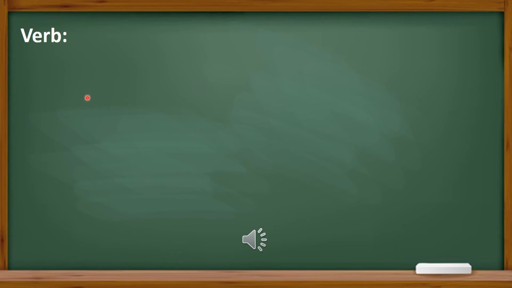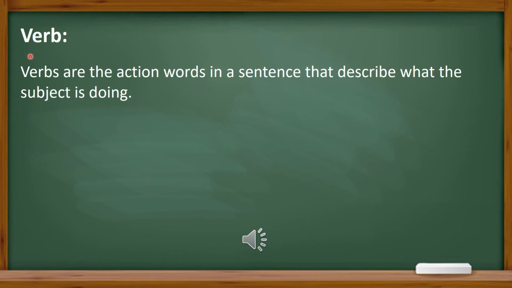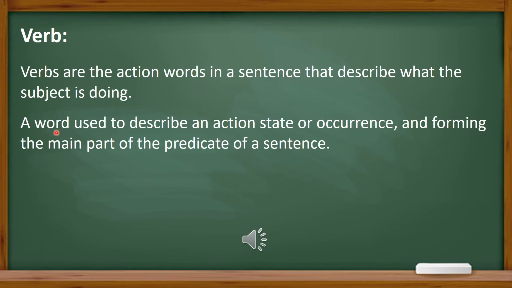Now moving to verb. What is verb? Verbs are the action words in a sentence that describe what the subject is doing, or a word used to describe an action, state, or occurrence and forming the main part of the predicate of a sentence is actually called a verb.